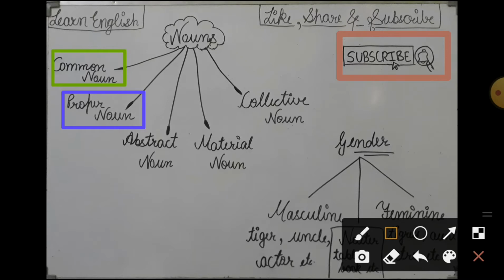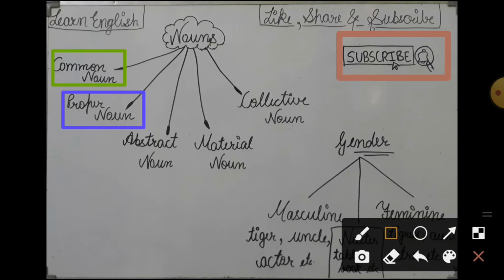Ram is the particular name of a person, so it is a proper noun. R.S. Agarwal Solution is a book, so it is a proper noun. I hope it is clear to you. And Mumbai is also a proper place name, so it is a proper noun.